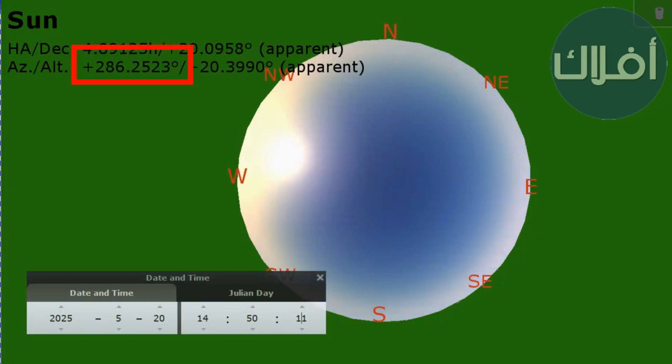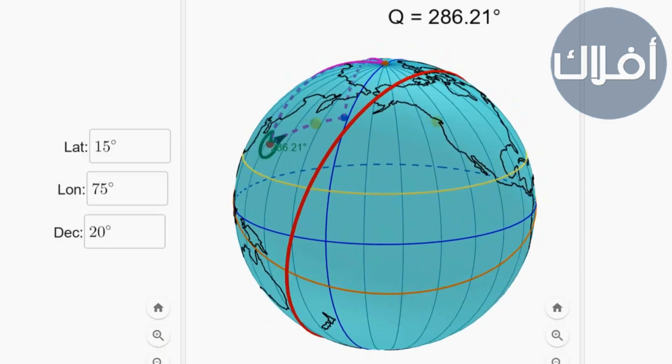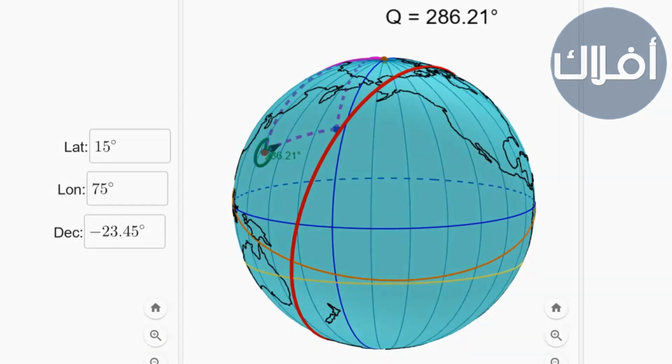Of course, there are cases where the two circles do not intersect, and there are no intersection points. For example, if the declination is minus 23.44, which is the winter solstice, we'll see that there are no intersection points.